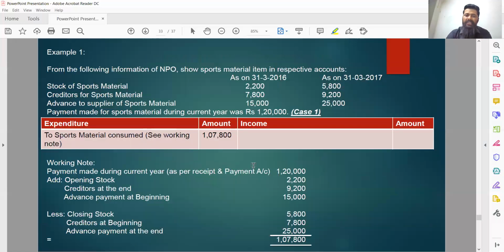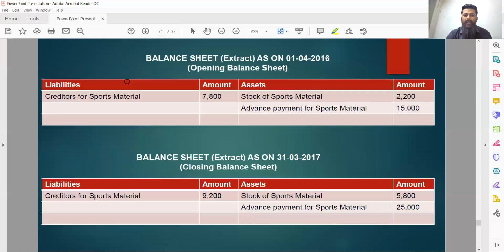There is a change in representation in the income and expenditure account. You can see the balance sheet of example number 1: to the asset side of opening, 2,200 and 15,000, and to the liability side, 7,800. Example number 2's balance sheet, to the asset side, 2,200, 15,000, and to the liability side, 7,800. Closing balance sheet, to the asset side 5,800, 25,000, and to the liability side 9,200, remains 100% the same.